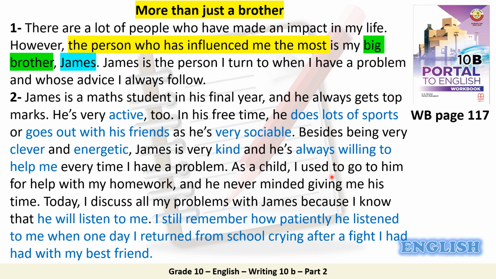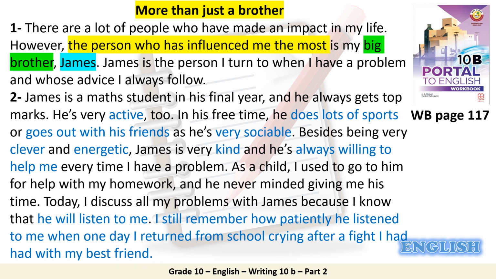As a child, I used to go to him for help with my homework, and he never minded giving me his time. Today, I discuss all my problems with James because I know that he will listen to me. I still remember how patiently he listened to me when one day I returned from school crying after a fight I had had with my best friend.